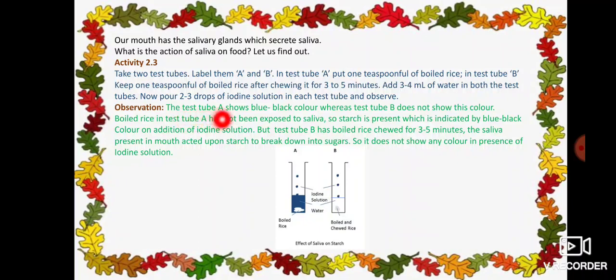The test tube A shows blue-black color, whereas test tube B does not show this color. Why? See here, test tube A is showing change in the color, that is blue-black color. In the test tube B there is no change in color. Why? See here, boiled rice in test tube A has not been exposed to saliva, so starch is present, which is indicated by blue-black color on addition of iodine solution.